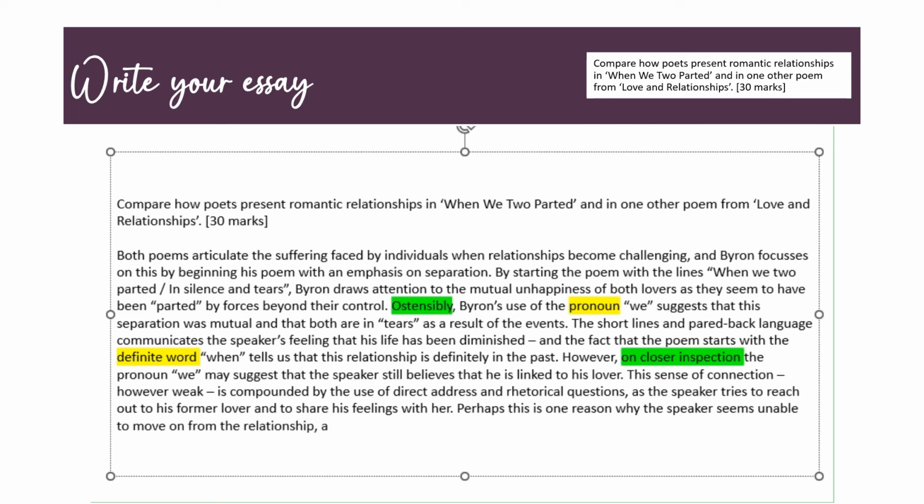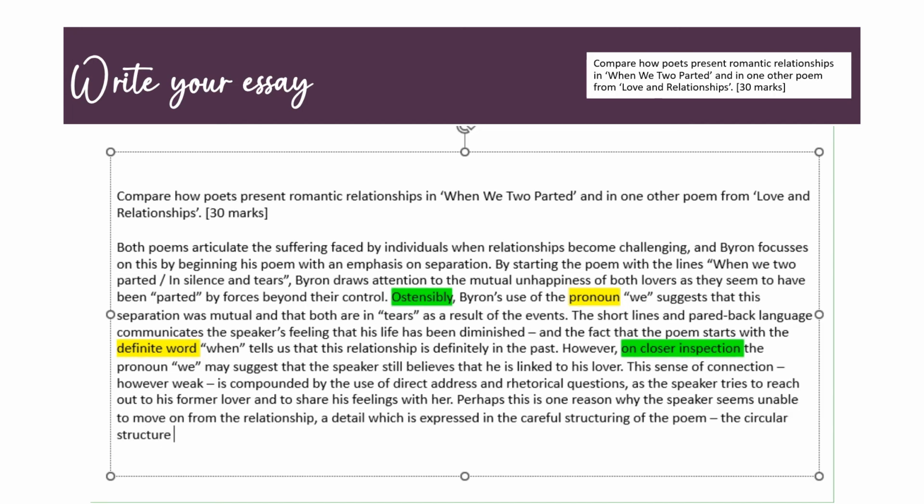Now I'm going to do a little bit of structure analysis, which is really important to do when we're writing about poetry, if you can do that. A detail which is expressed in the careful structuring of the poem. So what we have in this poem is circular structure. The poem starts with "When we two parted in silence and tears" and ends with that same line, "in silence and tears." And we also have something that's called chiasmus.